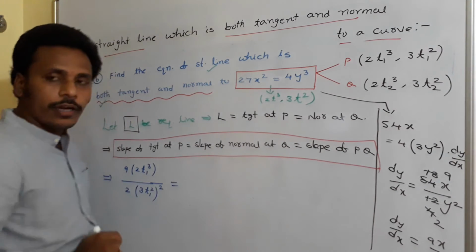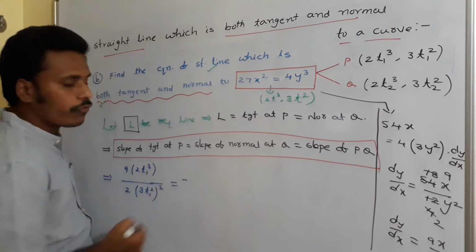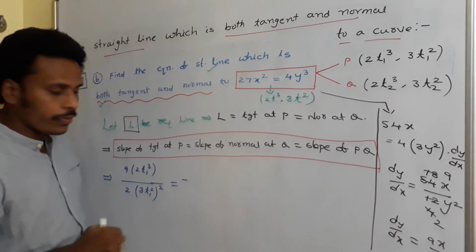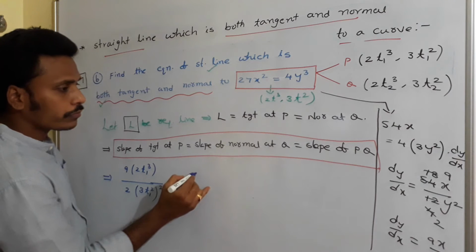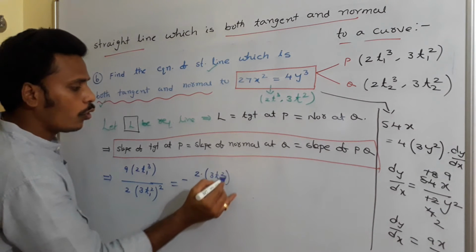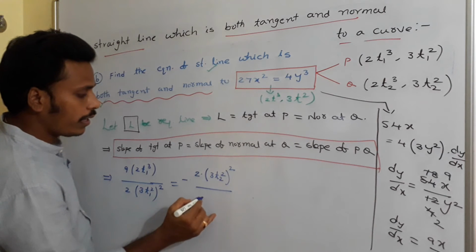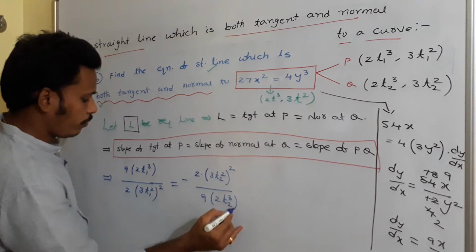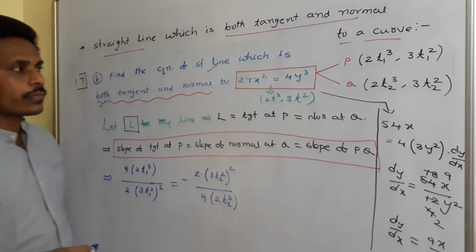Now the slope of normal at Q is minus the reciprocal of dy/dx at the point Q. That is minus 2 into (3t2²)² divided by 9 into x, where x is 2t2³. Is it right?